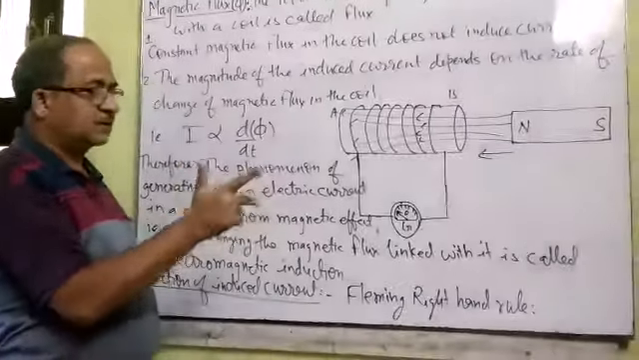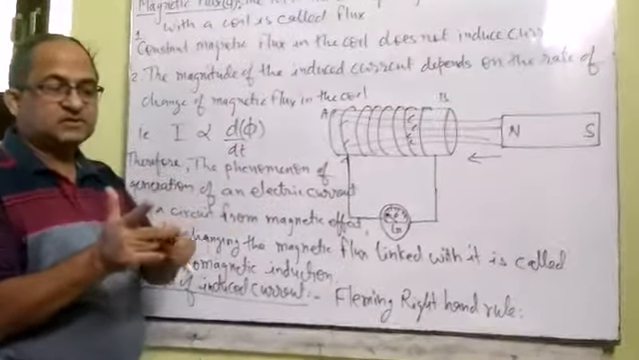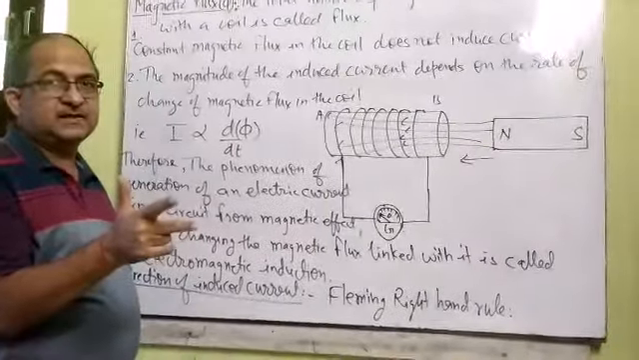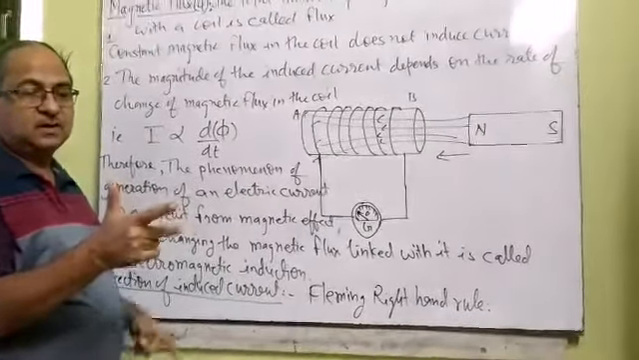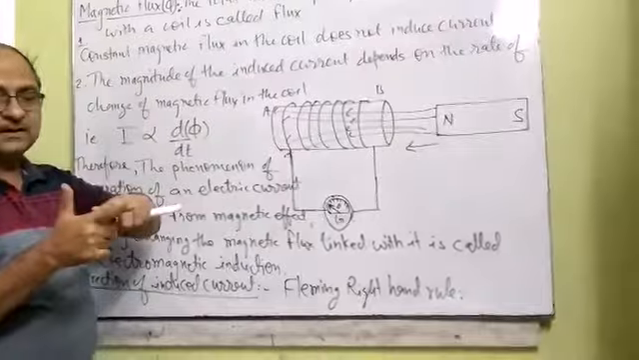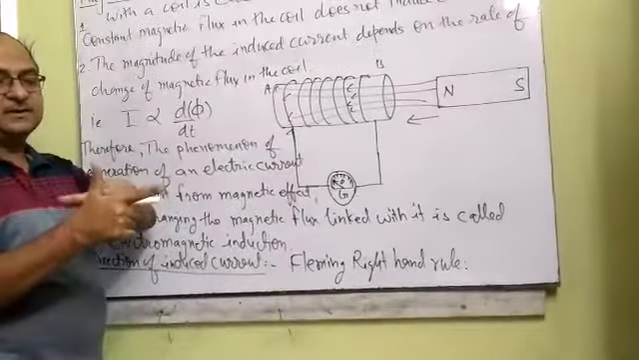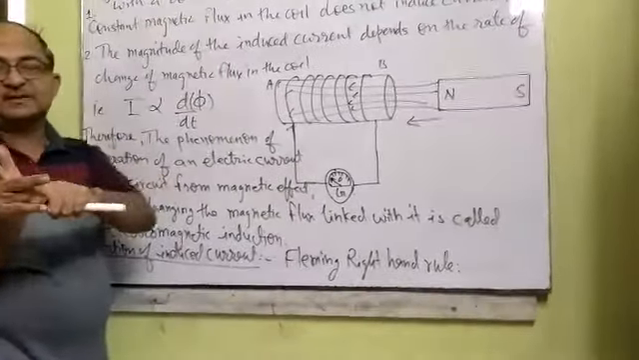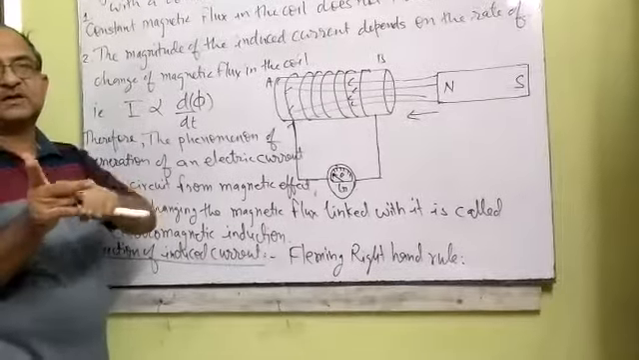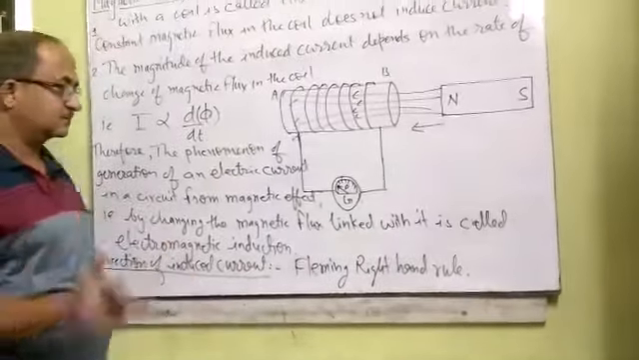So anywhere, for finding the direction of induced current, we can use Fleming's right hand rule with the help of the direction of the magnetic field and the direction of motion of the coil. We can find the direction of induced current with the help of the middle finger.